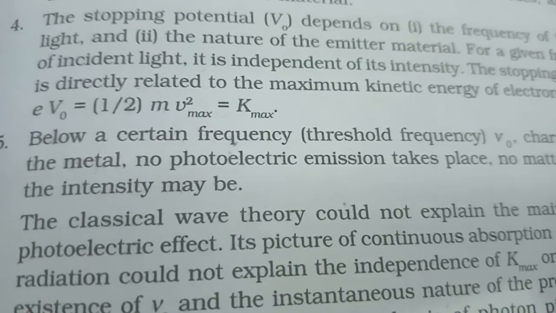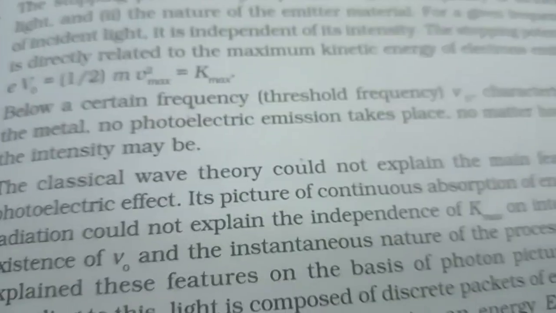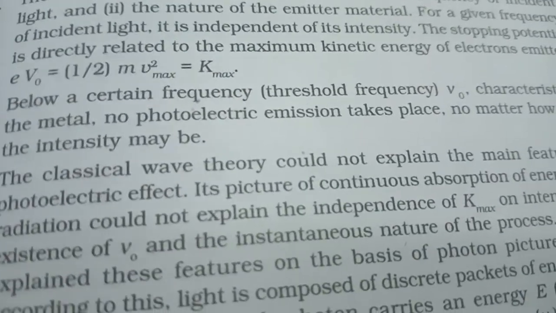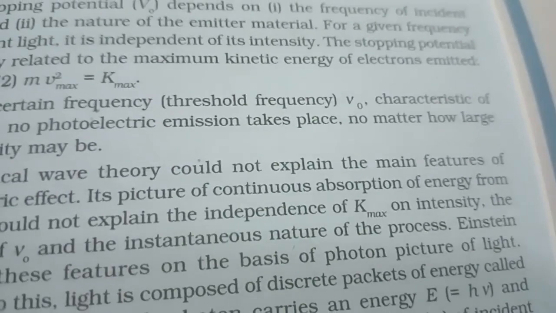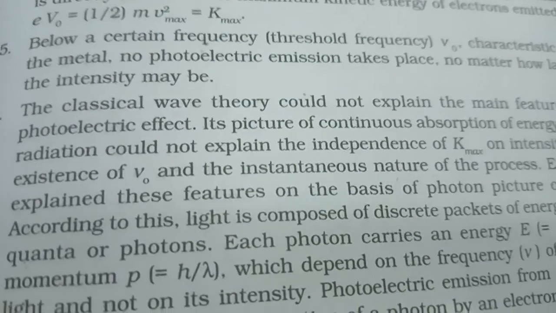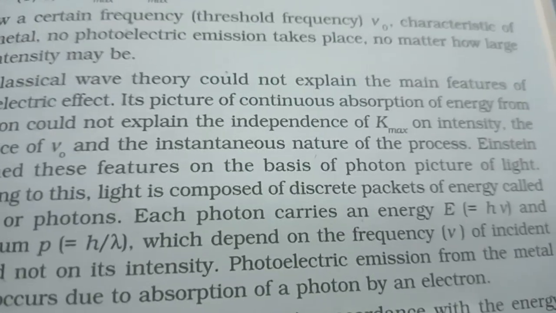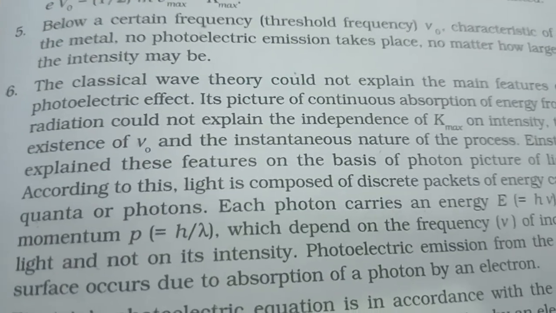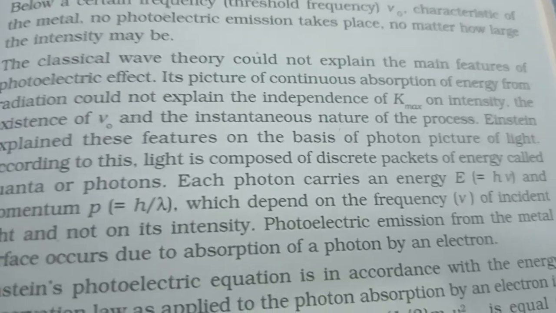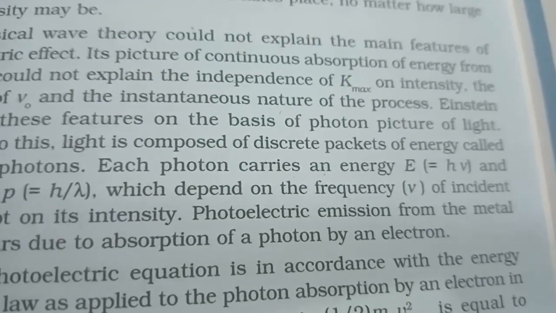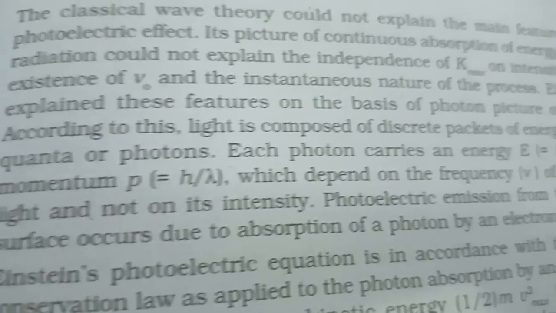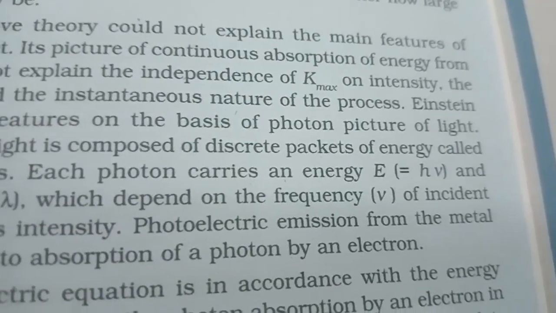Below a certain frequency, that is called threshold frequency, nu naught, characteristic of the metal, no photoelectric emission takes place, no matter how large the intensity may be. The classical wave theory could not explain the main features of photoelectric effect. Its picture of continuous absorption of energy from the radiation could not explain the independence of K max on intensity, the existence of nu naught, and the instantaneous nature of the process.